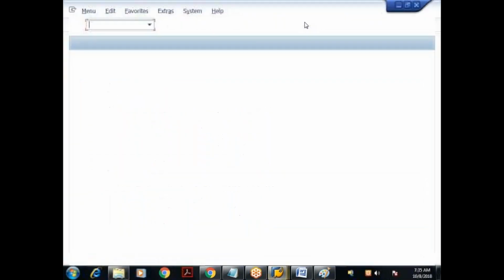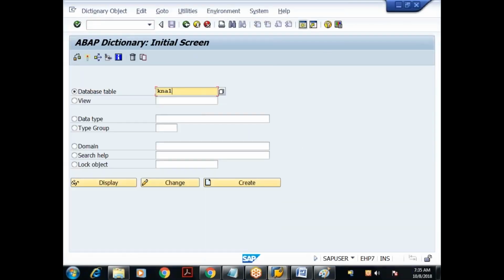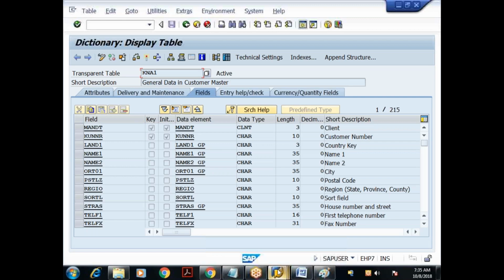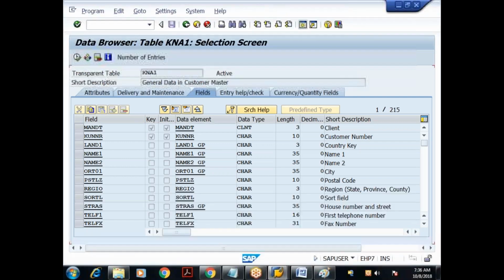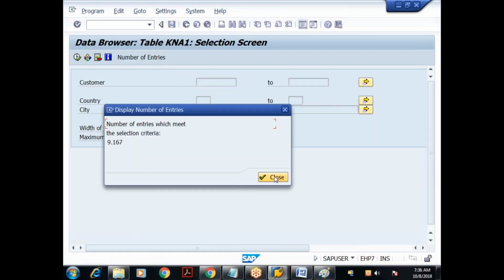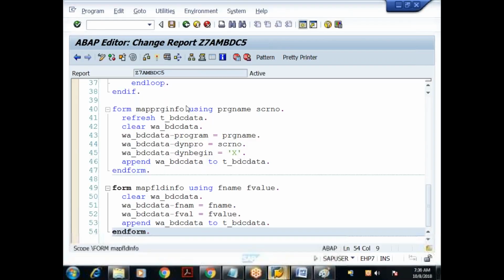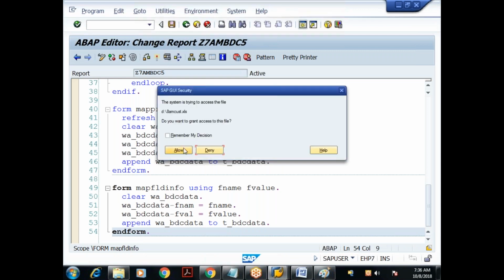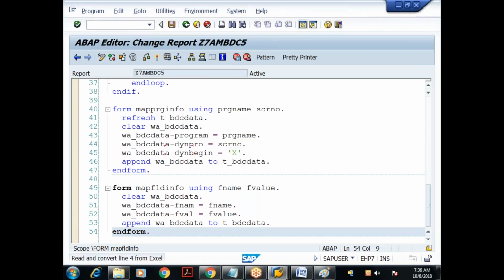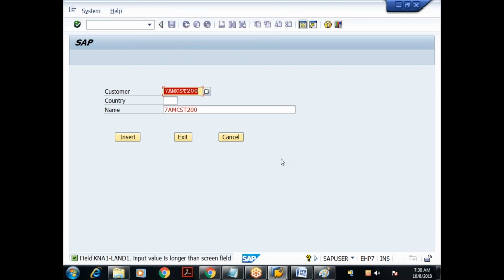Let me open the table once. This is my KNA1 table, which has some records, 9,167. So let me execute. Good, I got the first record. What is the error I got? Field KNA1-LAND1: input value is longer than the screen field.